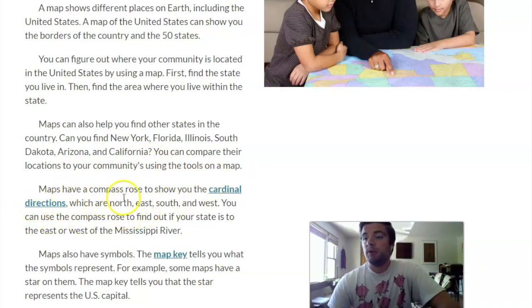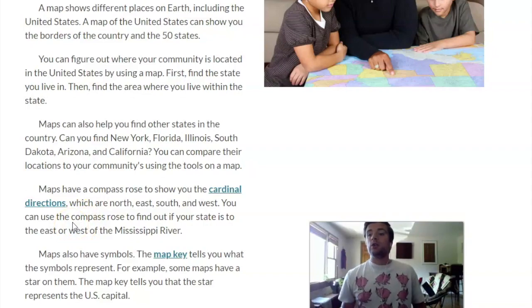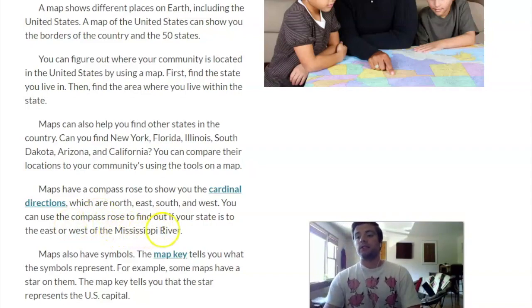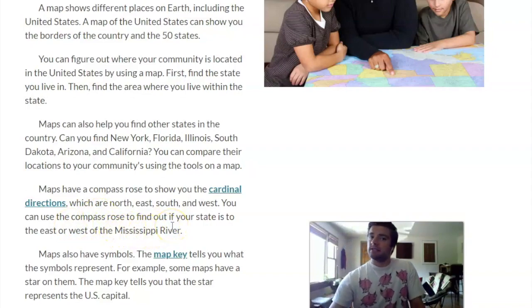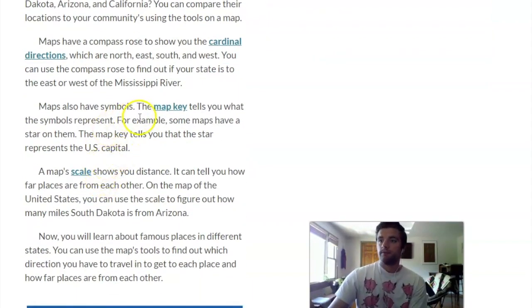Maps have a compass rose to show you the cardinal directions, which are north, south, east, and west. You can use the compass rose to find out if your state is to the east or west of the Mississippi River. Maps also have symbols, and the map key tells you what the symbols represent. For example, some maps have a star on them, and the map key tells you that the star represents the U.S. Capitol.